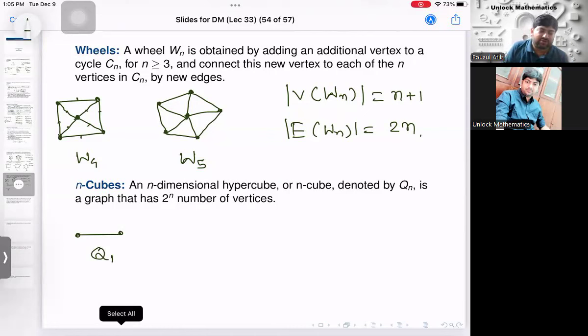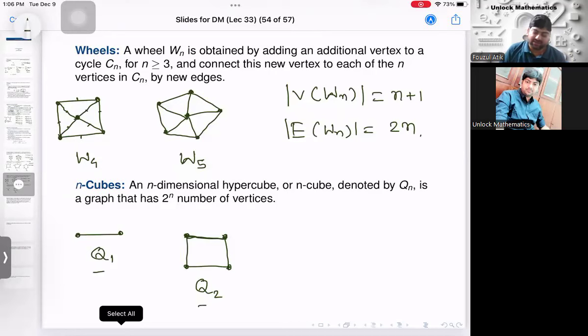What is Q2? How to make Q2? Q2: take 2 copies of Q1. This is one, and another Q1. So I have taken 2 copies, and then join the corresponding vertices. This is Q2. This is 2-dimensional. Now see, this is a 2-dimensional thing, in a plane. This one is 1-dimensional. This is 2-dimensional.